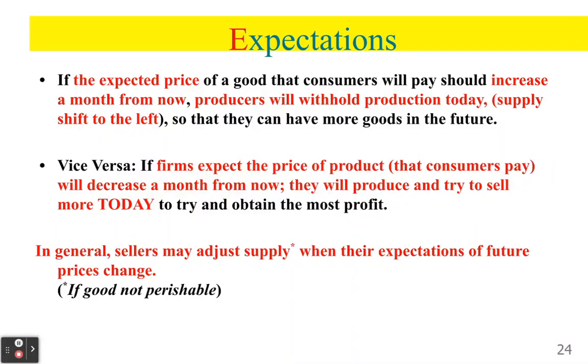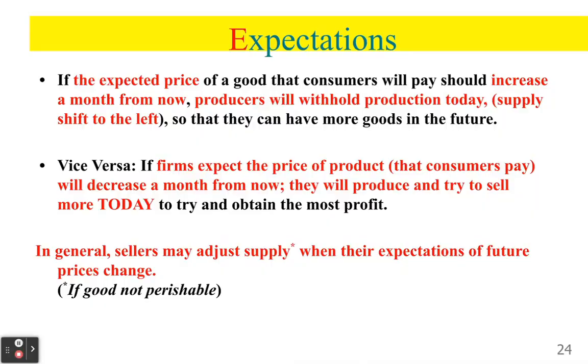So, if a producer thinks that the price of the good that they are producing is going to increase a month from now, they're going to decrease supply now and then increase supply in the future. So remember, with these, we're only considering what is happening now. We don't care about what's happening in the future as far as shifts. The shifts only represent what happens right now rather than what happens in the future. So keep that in mind.